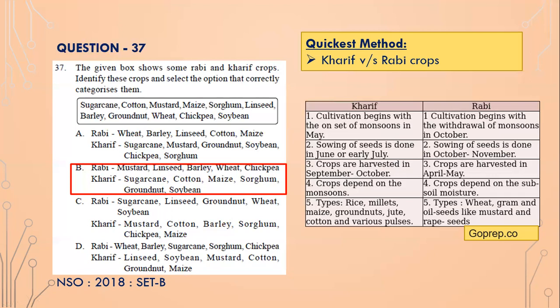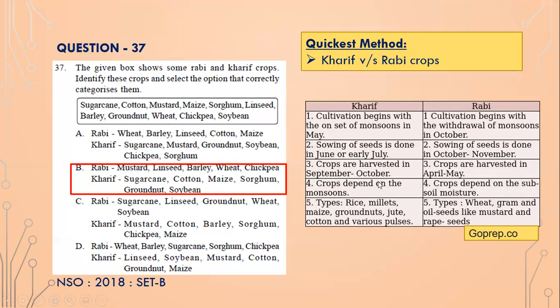So July, August, within 1.5 to 2 months, the crops are already ready, and you can harvest the crops, which are rice, millets, maize, groundnuts, jute, cotton. And here crops are harvested April to May, isn't it? Because October to November, so crops take a longer time because of the winter season. The crops take a longer time to develop, and then they're harvested in April to May, such as wheat, gram, oilseeds, mustard, isn't it? And crops depend on the monsoons.